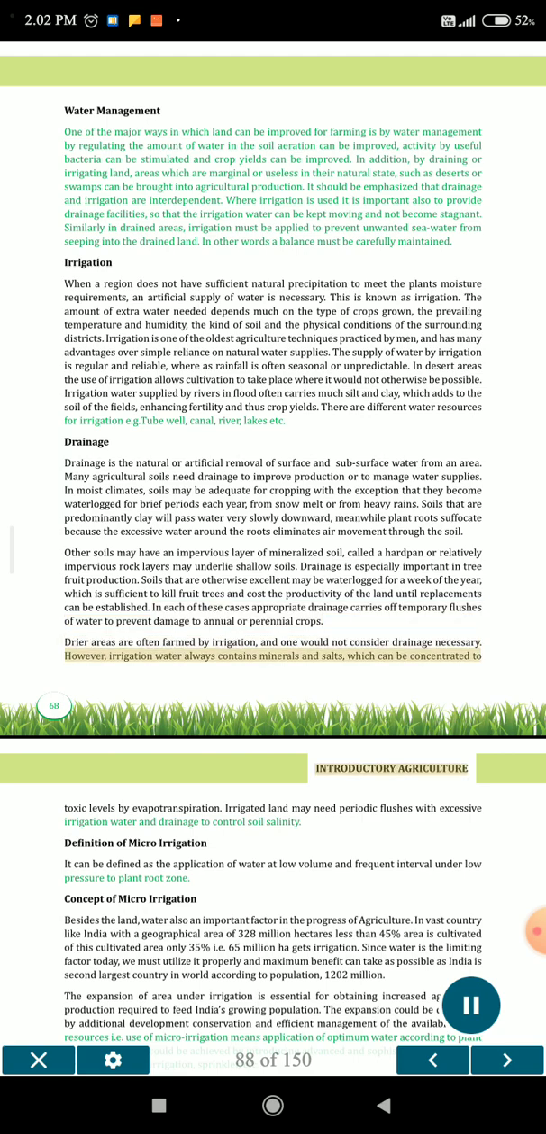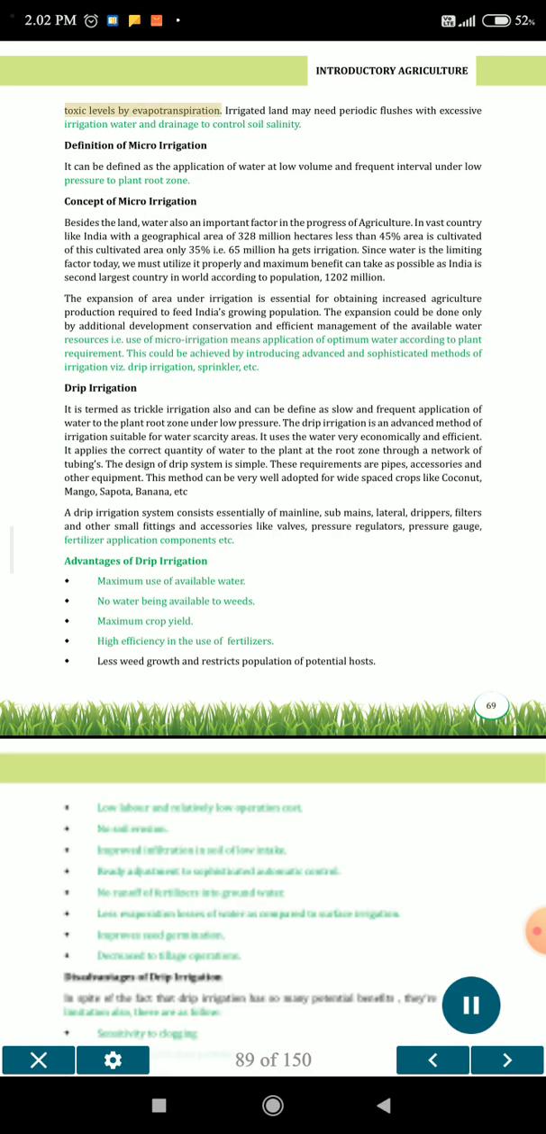However, irrigation water always contains minerals and salts, which can be concentrated to toxic levels by evapotranspiration. Irrigated land may need periodic flushes with excessive irrigation water and drainage to control soil salinity.